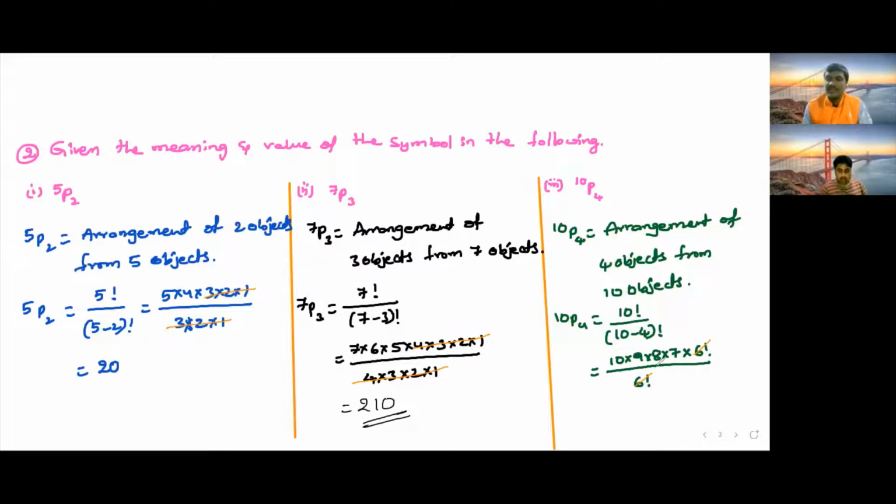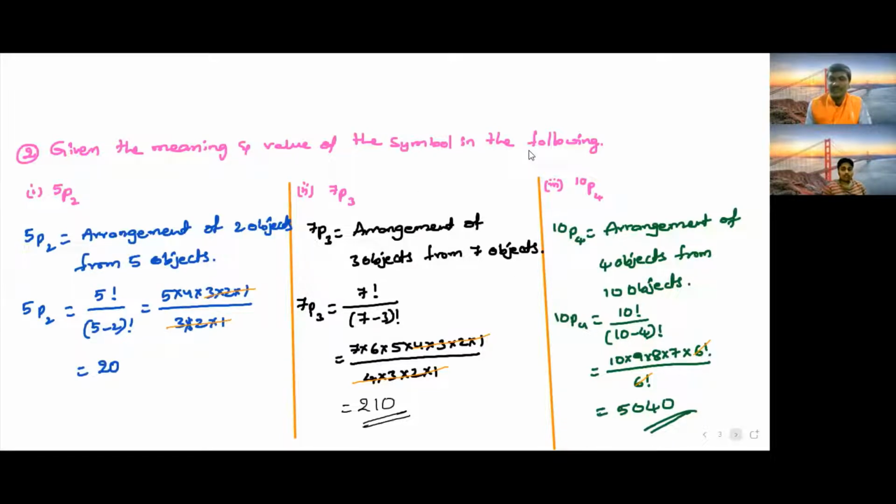So 7 into 8 into 9 into 10 equals 5040. So 5040 is the required solution.